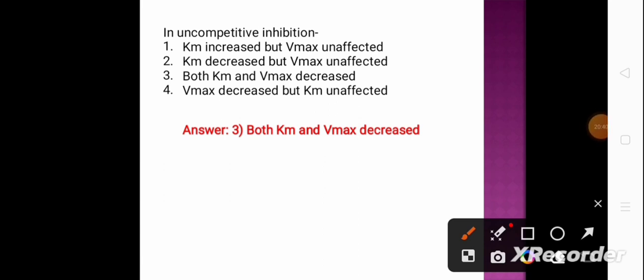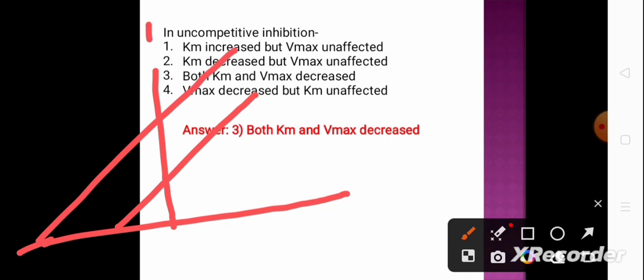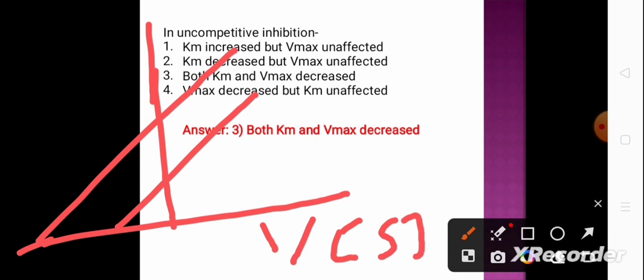This is for uncompetitive inhibition. Okay. Line. This is 1 by S, the substrate concentration.